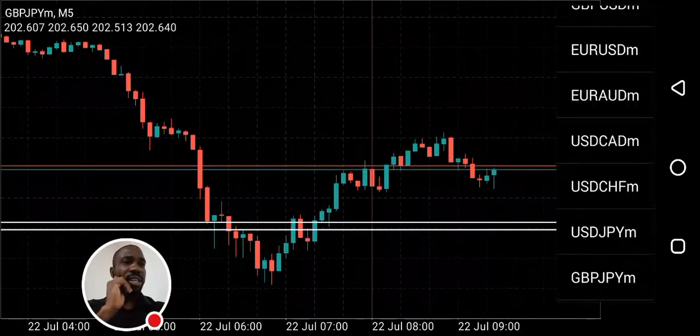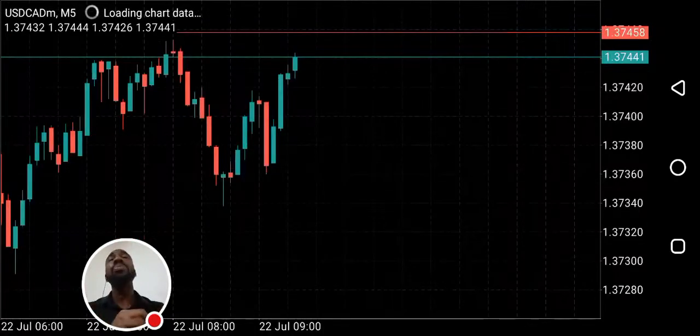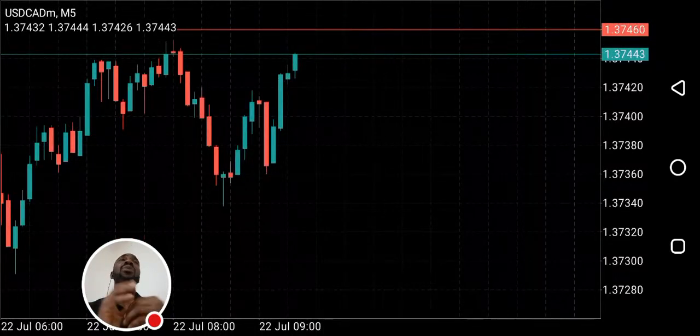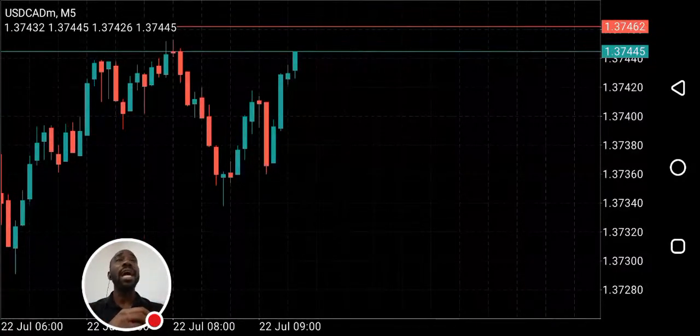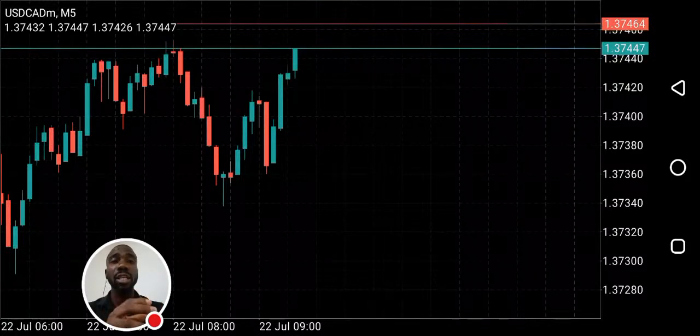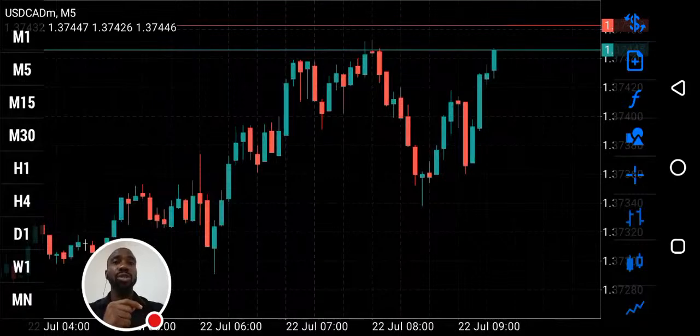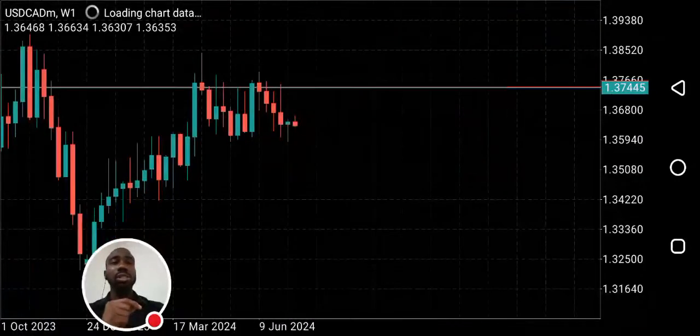Okay, let's look at USD CAD. If our bias on GBP USD for the week is bearish, we should be considering buying USD CAD because both pairs are negatively correlated. So this week we should be considering buying USD CAD.